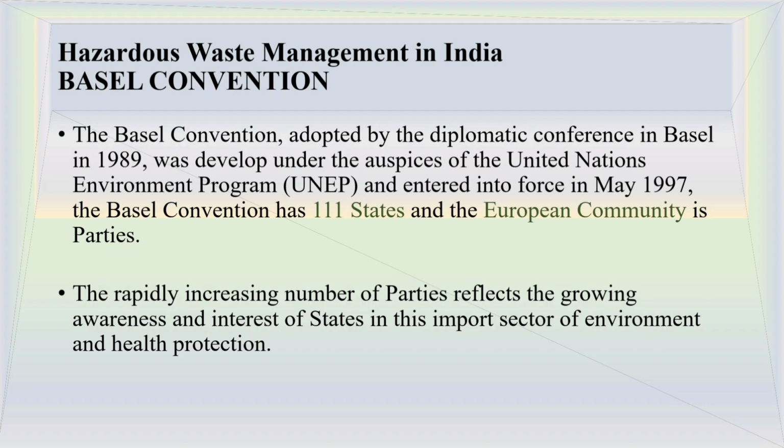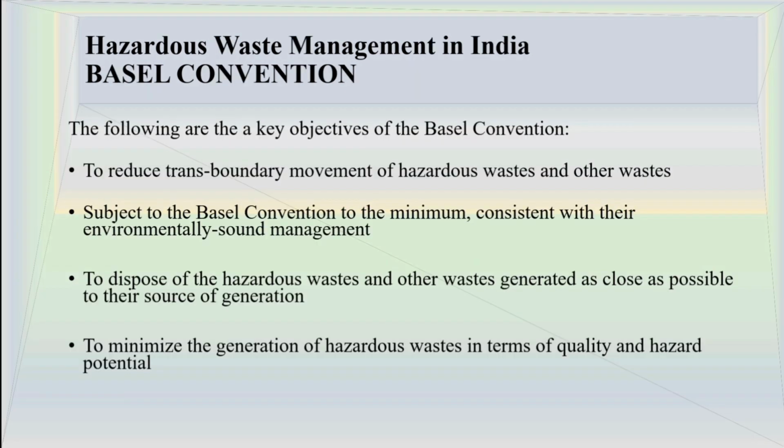The Basel Convention was adopted by the diplomatic conference, called the Basel Conference, and developed under the auspices of UNEP and entered into force in 1997. The Basel Convention has 111 states and the European Community in it. The rapidly increasing number of parties reflects the growth, awareness and interest of states in this important sector of environment and health protection. Now we will be dealing with the different objectives of the Basel Convention.